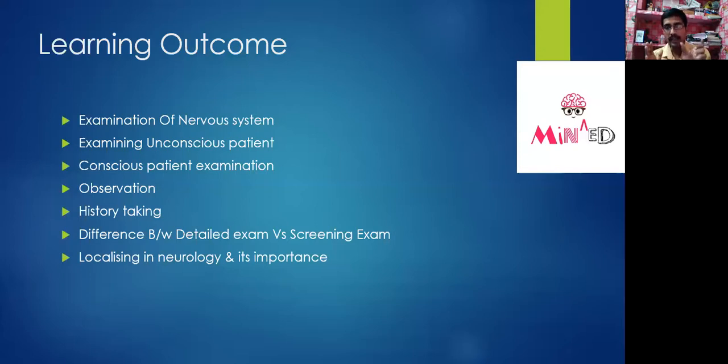So I'll try to keep it as short as possible so that we can finish in the time, and we'll have an overview of how a neurological patient has to be seen and what things we as physical therapists should consider. So we will understand the examination of the nervous system, the unconscious patient, how to examine a conscious patient, and what things have to be observed in the neurologically ill patient.